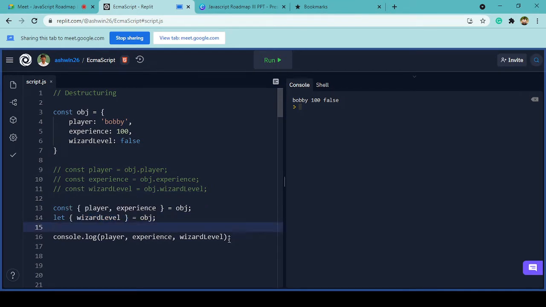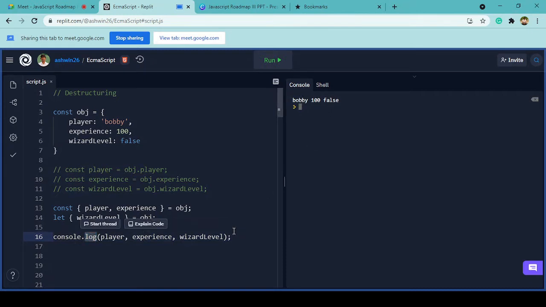By the way, in this console.log, I used commas to separate each and every value. Whenever we console.log multiple variables, by default console.log separates our values with spaces in between.